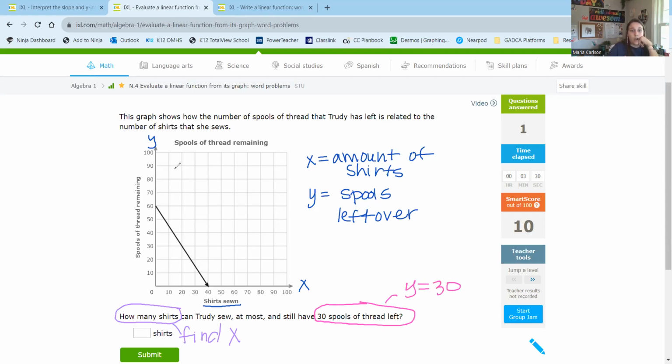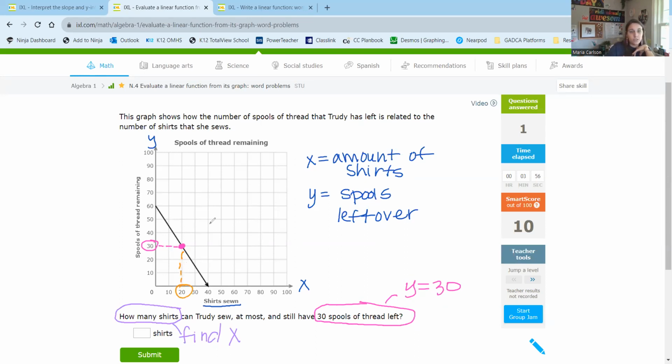So I'm going to look on my Y-axis where we have 30, and I'm going to find what my graph is doing at that point. So I look and my graph is right here. And our goal, remember, is to find the number of shirts that she can sew and have 30 spools left. So I'm going to look at my X value here, and my X value is 20.